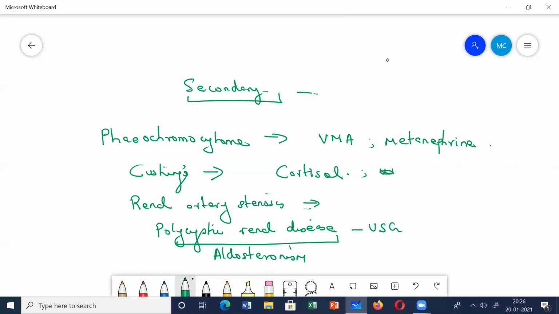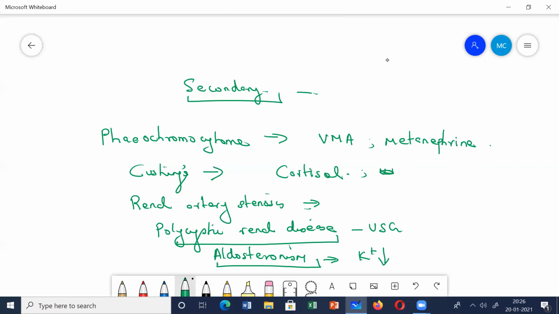Aldosteronism. Again, we have to look for the electrolyte levels. If there is hypokalemia, or if there are high aldosterone levels, this will indicate aldosteronism.